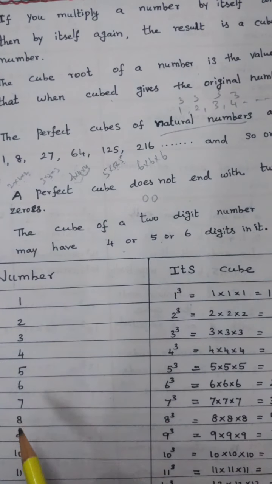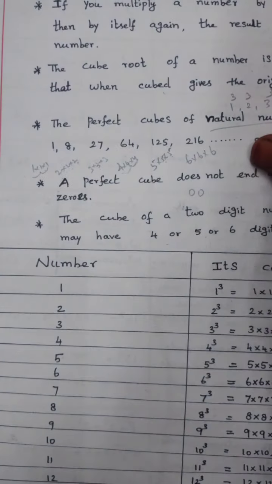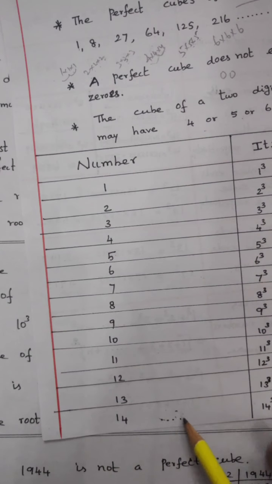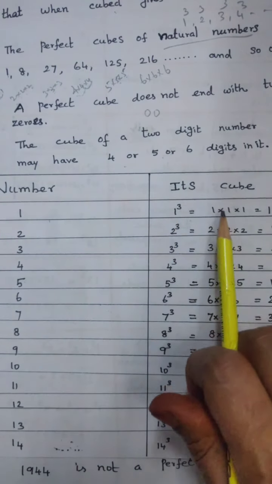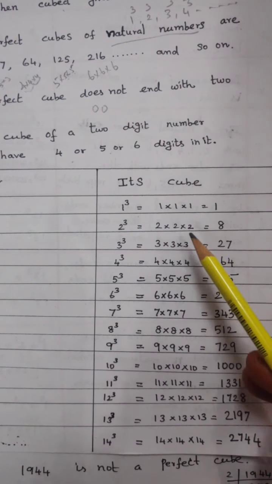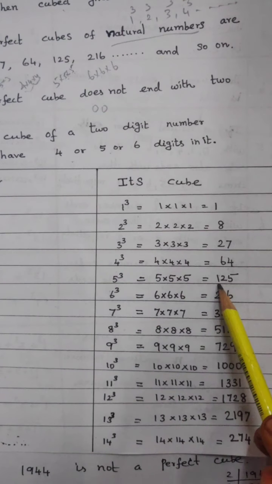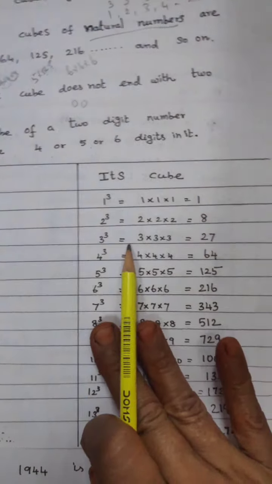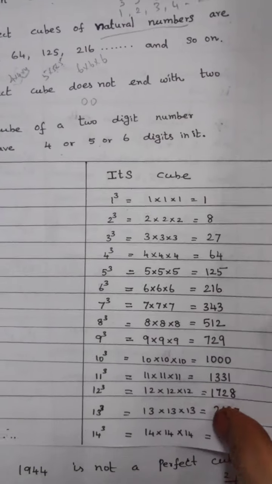The numbers I am writing, 1, 2, 3, 4, 5, 6, 7, 8, 9, 10, 11, 12, 13, 14, and so on, are the natural numbers. Their cubes: 1 cube, 1 into 1 into 1 equals 1. 2 cube, 2 into 2 into 2 equals 8. 3 3s are 9, 9 3s are 27. 4 cube is 64, 5 cube is 125. 14 cube equals 2744, going on. These numbers are called the perfect cube numbers.